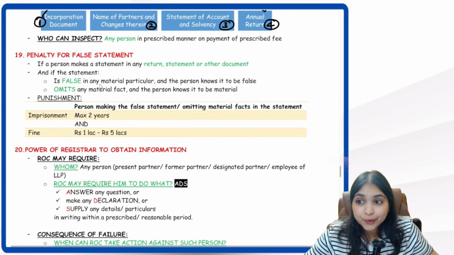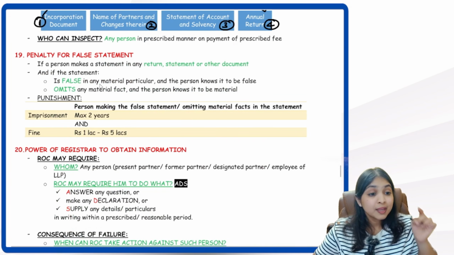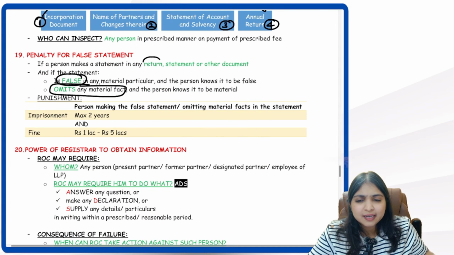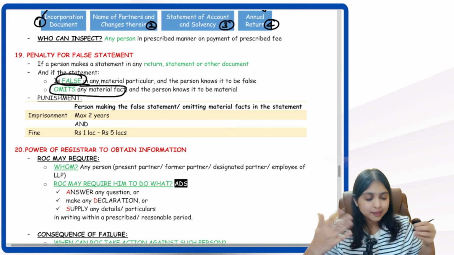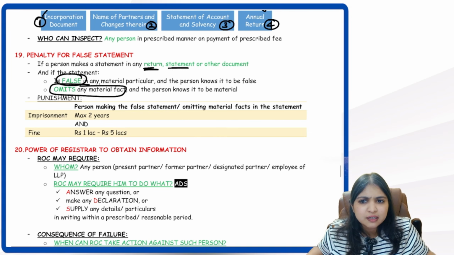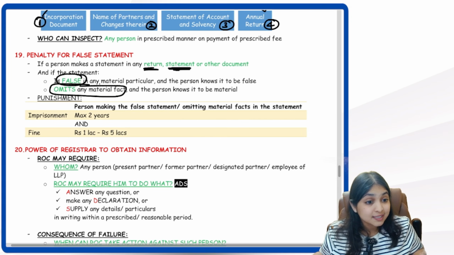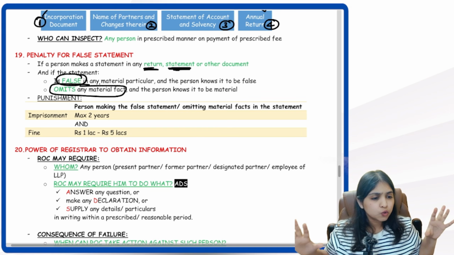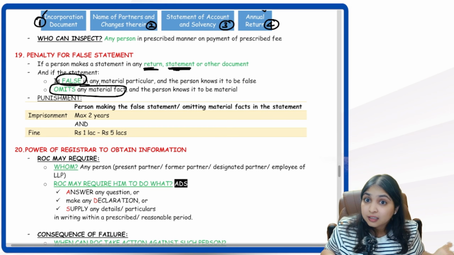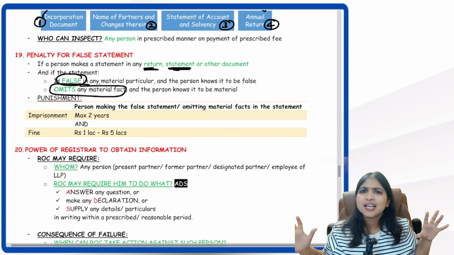Then comes the next point, penalty for false statement. If any person makes any false statement or omits any material fact in any return, statement or other document, for example, the LLP is filing annual return. Then you remember in our incorporation process we learned a statement has to be given, saying that all the provisions of this act and the rules made thereunder relating to incorporation have been complied with.